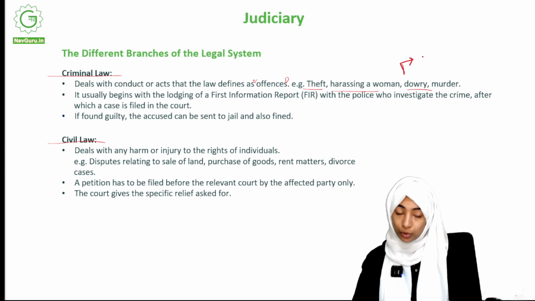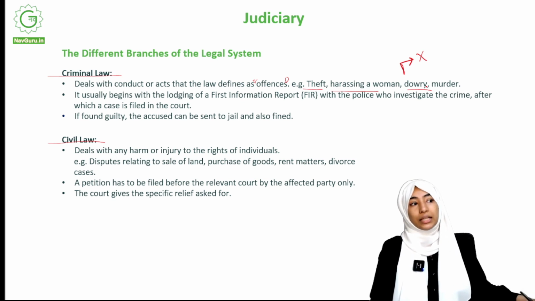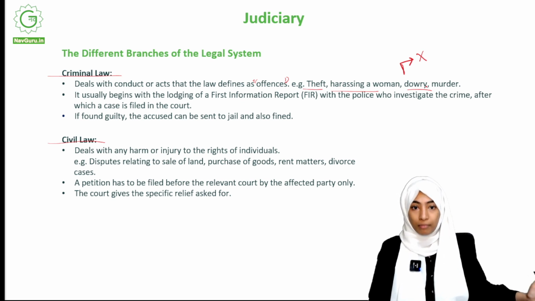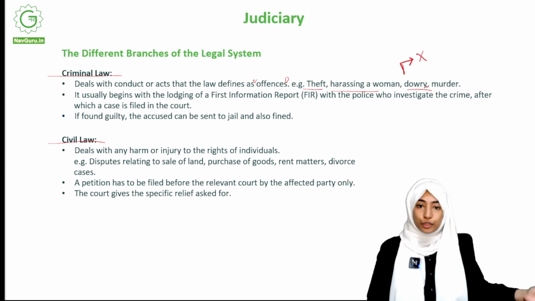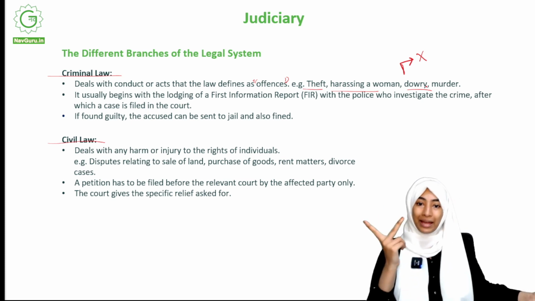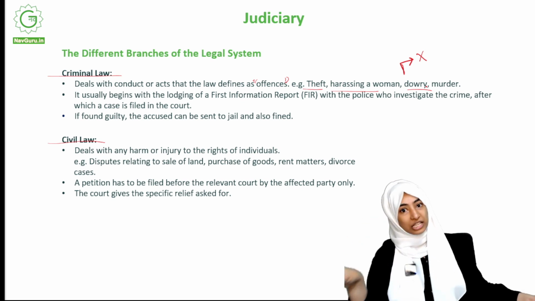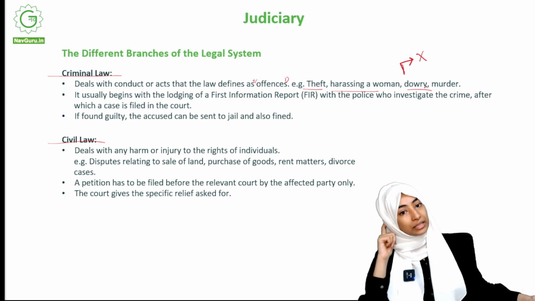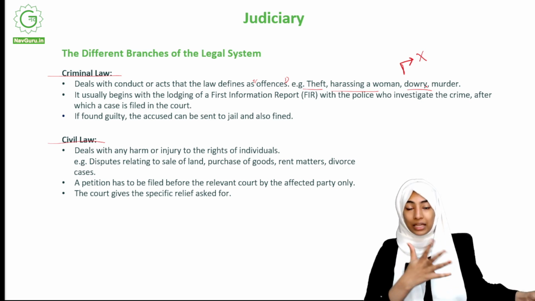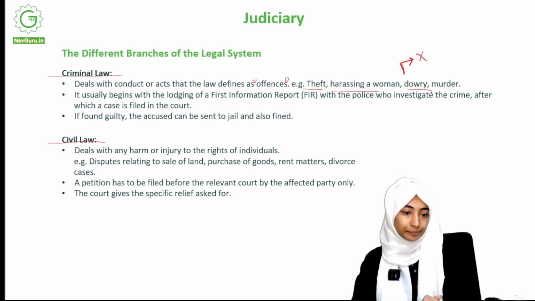Dowry is something that is prohibited in our country, but it's also something that's very prevalent. So what is dowry? Dowry is basically some amount of money, or something like a car or a fridge, that the wife's family gives to the husband when two people get married. It's usually something that the husband asks for in order to marry the wife. That's called a dowry. Okay, murder, all of these are examples.